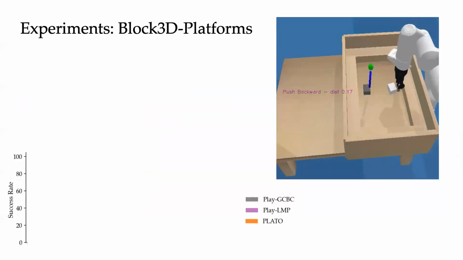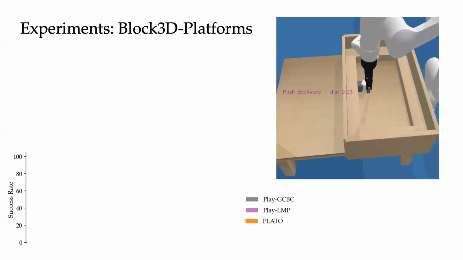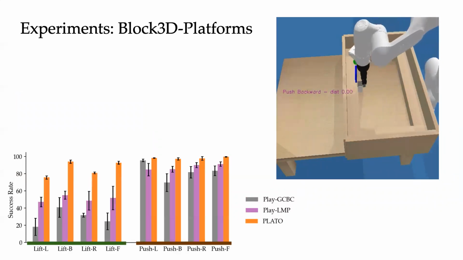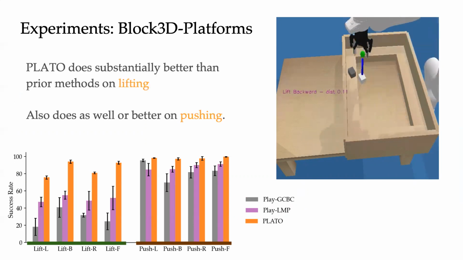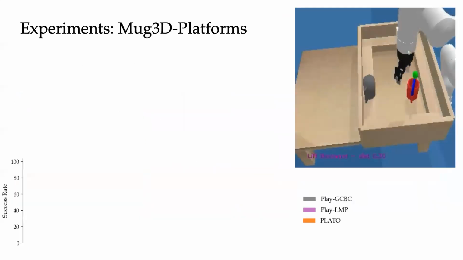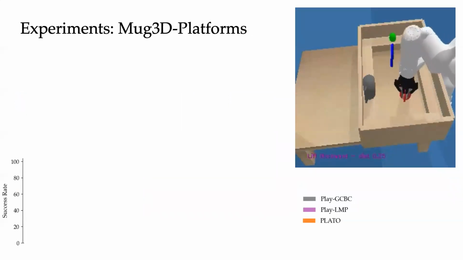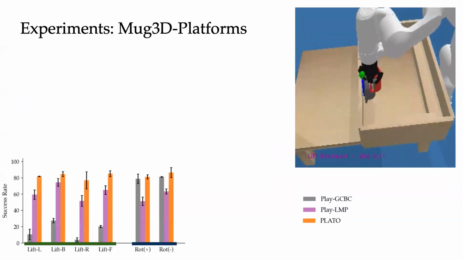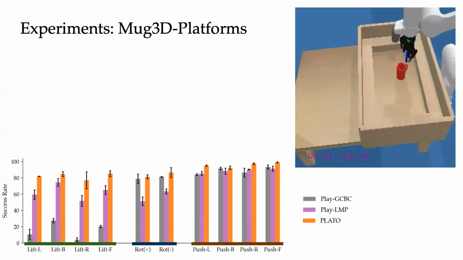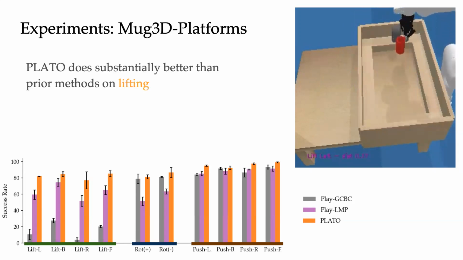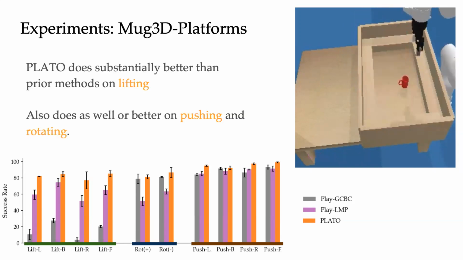For block 3D platforms, PLATO substantially outperforms the baselines in both the lifting set and the pushing set. PLATO does substantially better than the baselines for lifting tasks. For the mug environment, PLATO outperforms the baselines in lifting, mug rotation, and pushing tasks. PLATO is the only method to do well on all of the tasks, emphasizing our method's ability to capture and exploit a wide range of affordances.